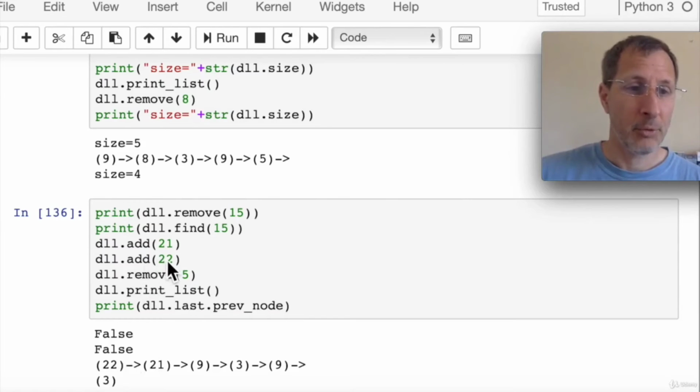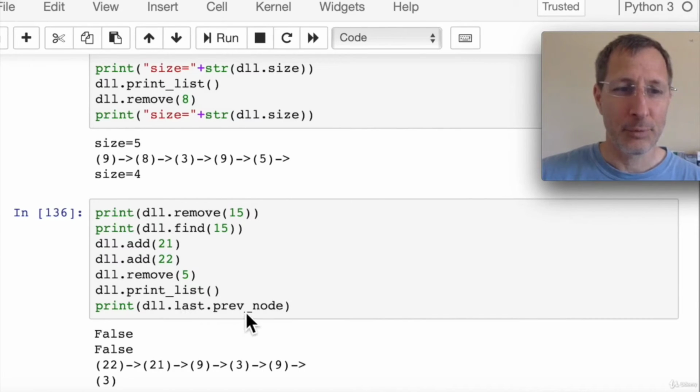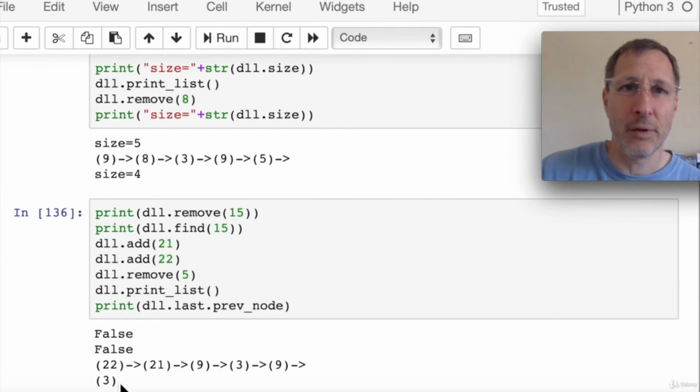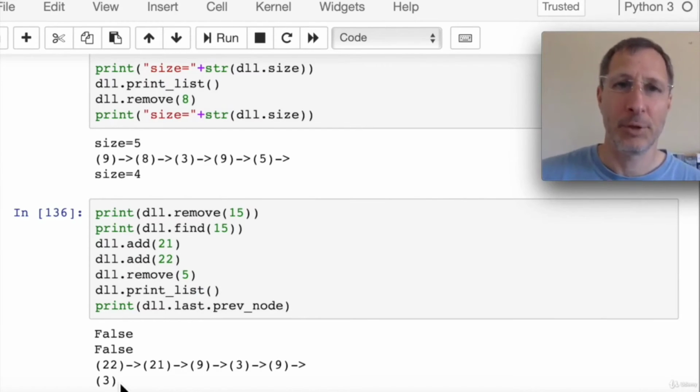And if we add some numbers, 21 and 22, and then we remove a 5, and then we print the list again, we can see that 21 and 22 were added to the front of the list, and the 5 was removed. That was a tail node, the last node in the list, and we successfully removed that. And then just for fun, we see that we can print out the last node's previous node, which should be the node right before the 9, which is this 3, which is exactly what it does. So we can access nodes from the tail end of the list also. That wraps up this section on linked lists.